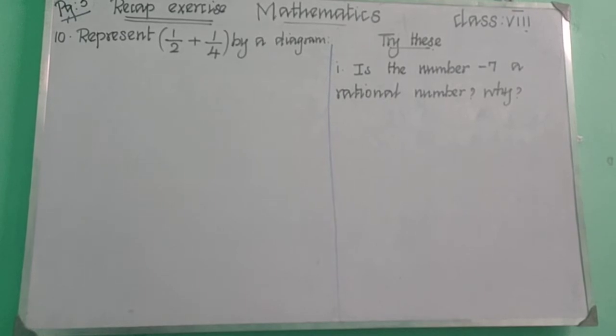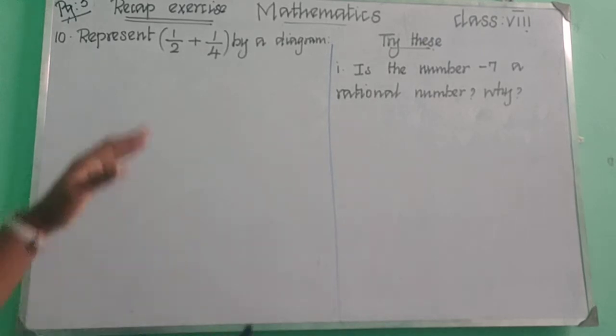The next one, 10th one. Read the question. Represent 1 upon 2 plus 1 upon 4 by a diagram. Okay. We are going to represent this 1 upon 2, that is half, and quarter by a diagram. We need to add that and represent it in a diagram.